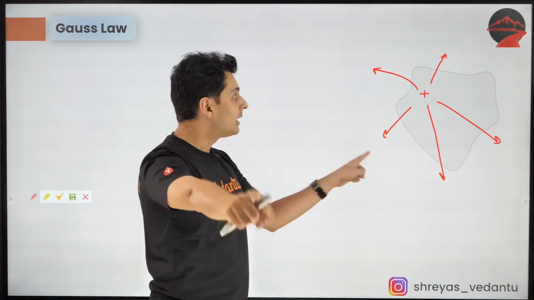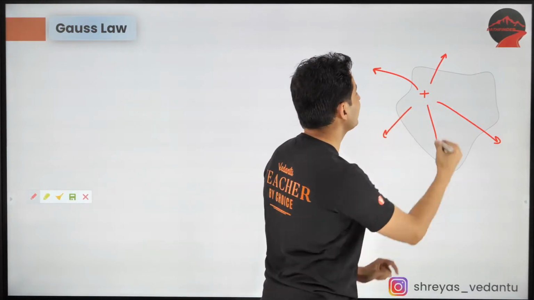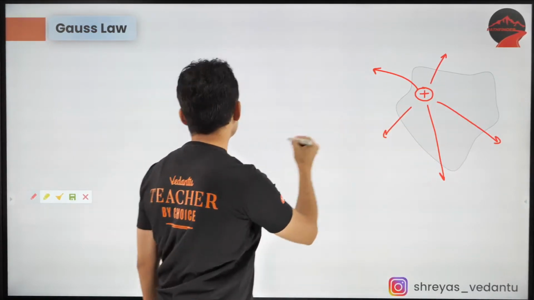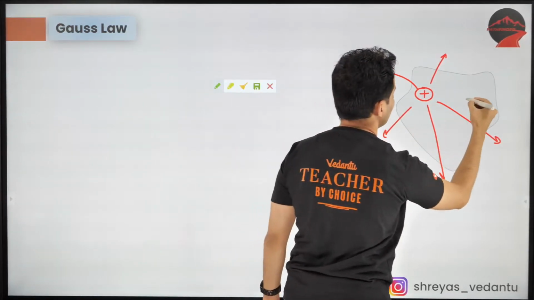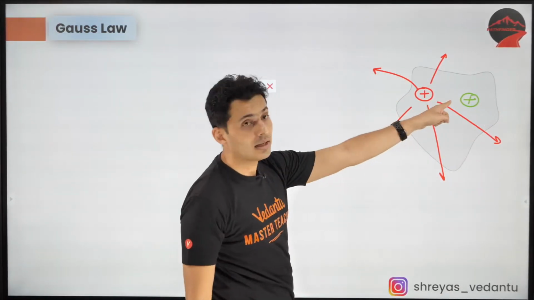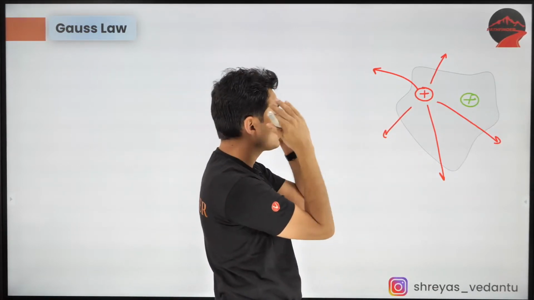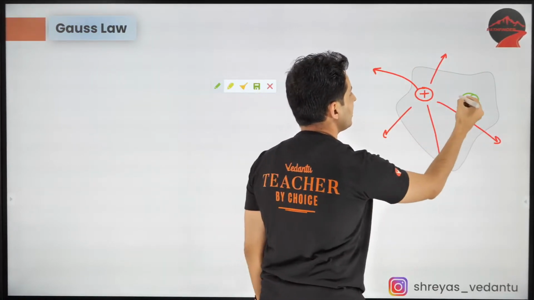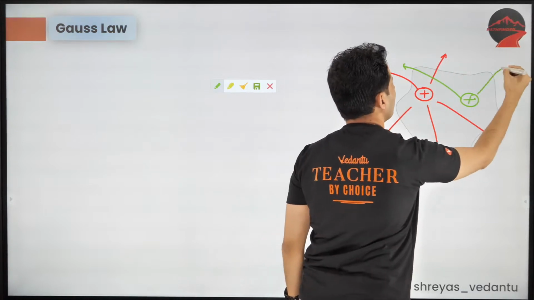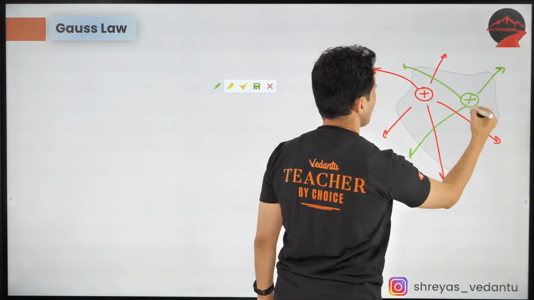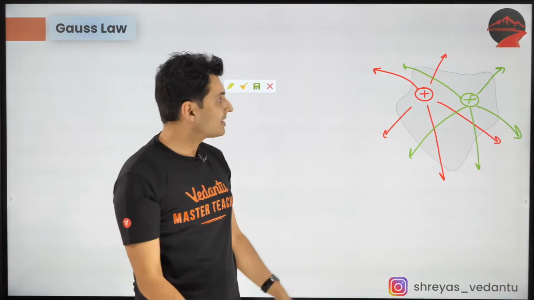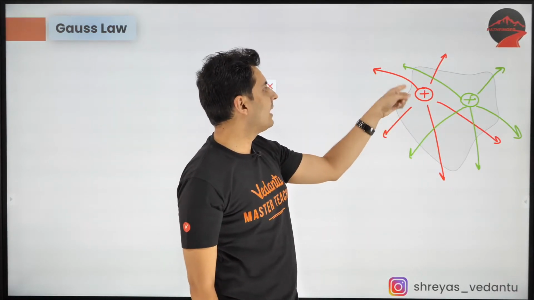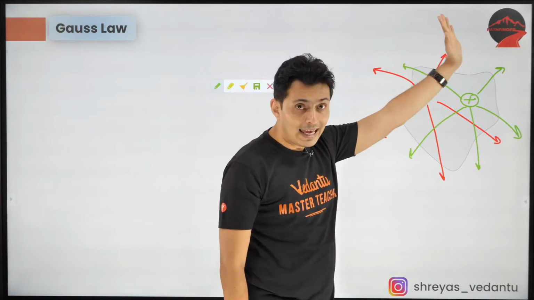Now, if I move this charge somewhere else, inside only, through this closed surface, then the number of field lines coming out of it will be the same, just that the field lines which were cutting here will now cut somewhere else.